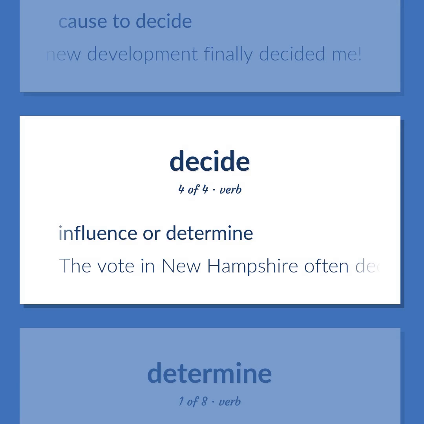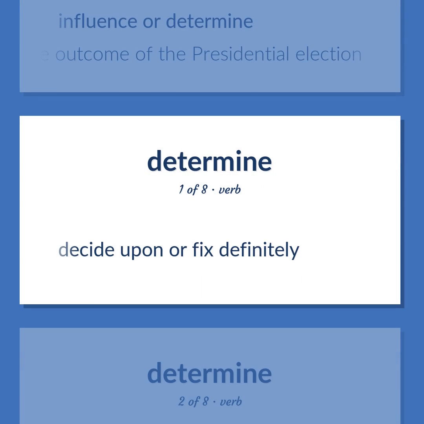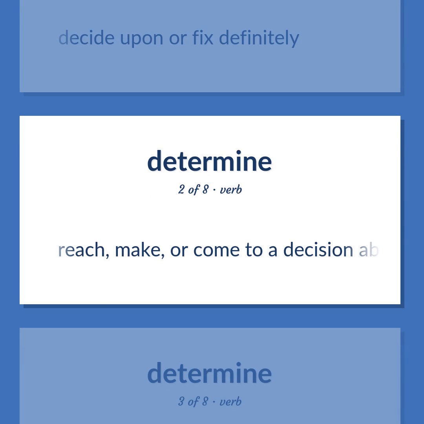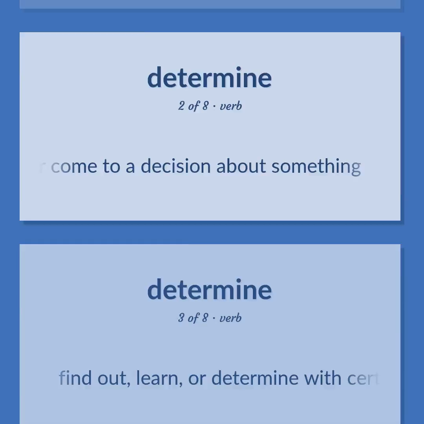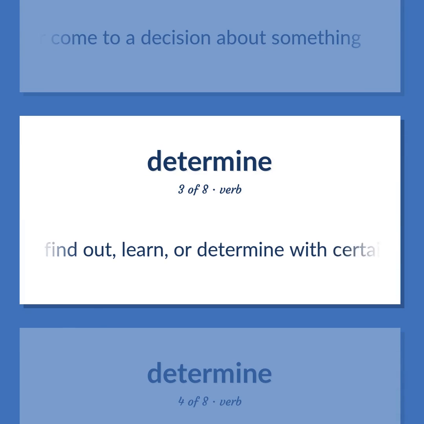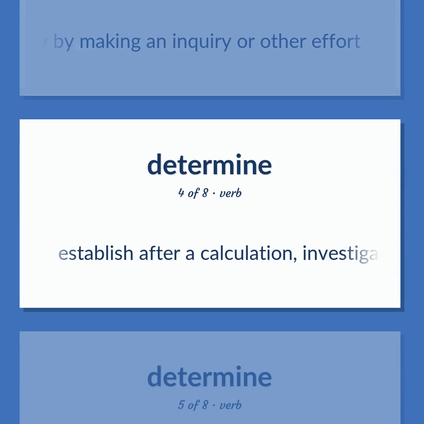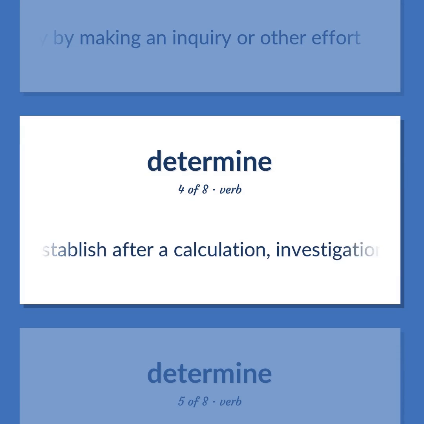The vote in New Hampshire often decides the outcome of the presidential election. Decide upon or fix definitely. Reach, make, or come to a decision about something. Find out, learn, or determine with certainty, usually by making an inquiry or other effort. Establish after a calculation, investigation, experiment, survey, or study.